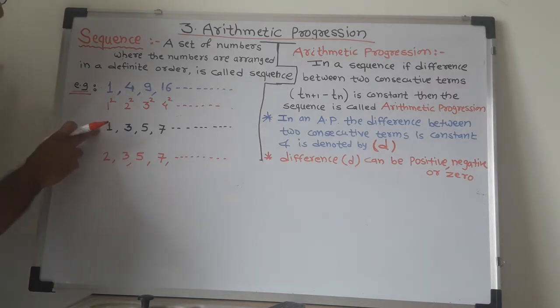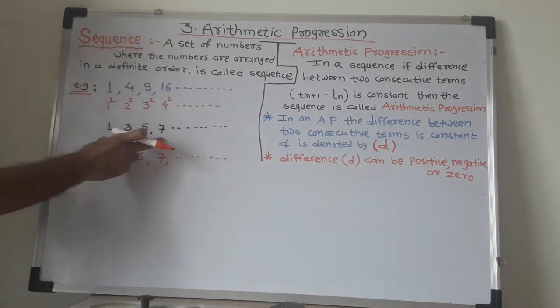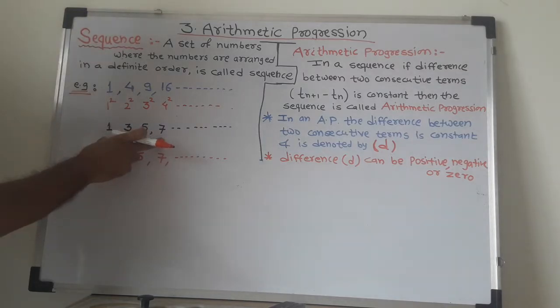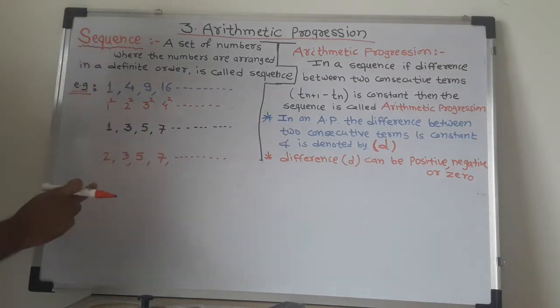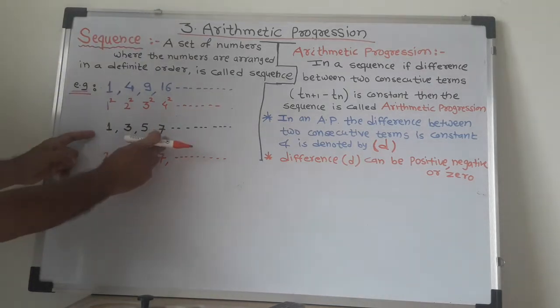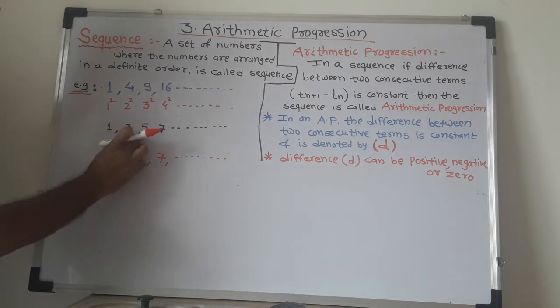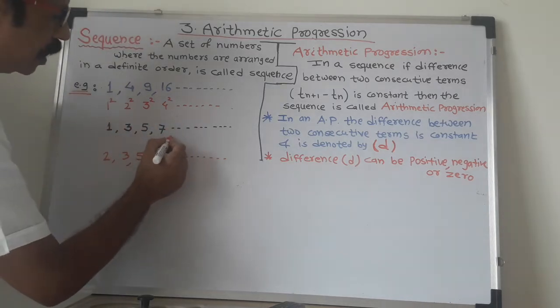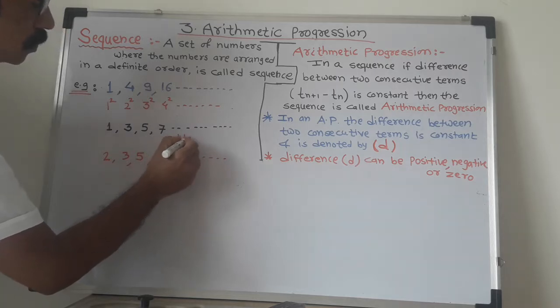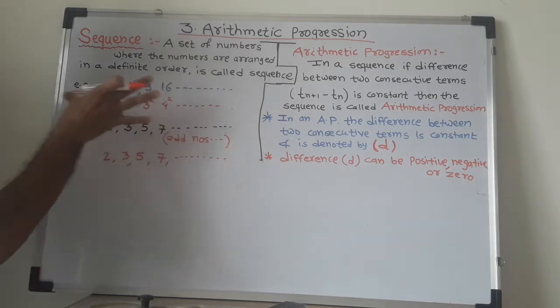Now come to the second example. 1, 3, 5, 7 up to infinity. All these numbers are arranged by which rule? कोणत्या नियमानुसार या संख्या अरेंज केलेल्या आहेत? Just think, if you observe, you will come to know all these are odd numbers. See, 1, then 3, 5, 7, all these are odd numbers. या सर्व विषम संख्या आहे.